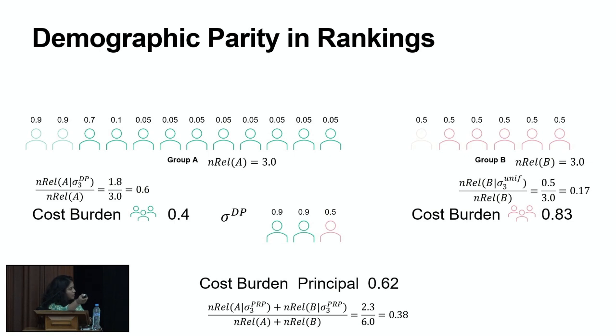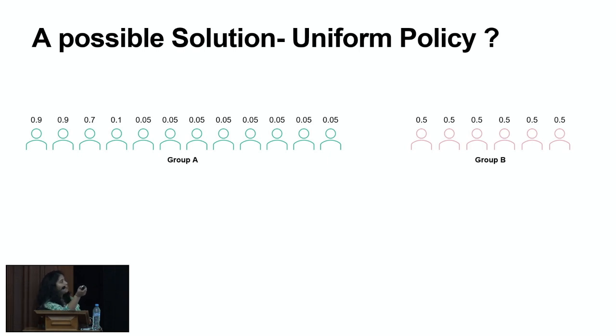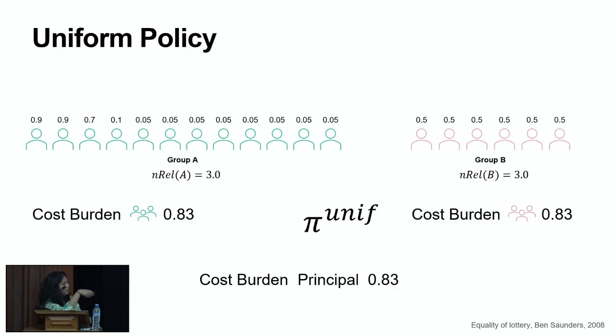And so for a possible solution to this problem of distributing the costs evenly, we look at the uniform policy. The uniform policy is going to select candidates without any regard to the relevance, just randomly. And the uniform policy in expectation would give equal cost burden. It would just be very high, 0.83 in this case. Note that this is also a stochastic policy, so this is many, many rankings and the expectation is taken over those rankings. But in high stakes decision making, we may not have that flexibility of drawing many, many rankings.